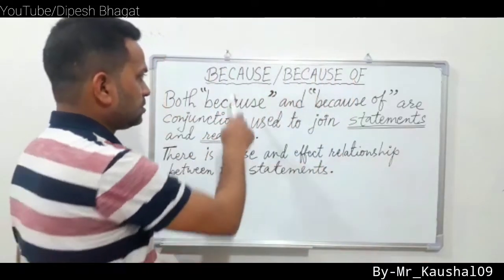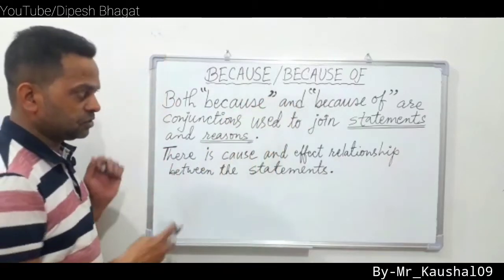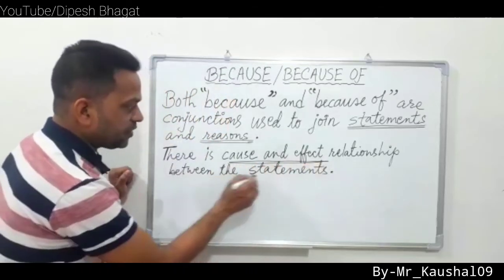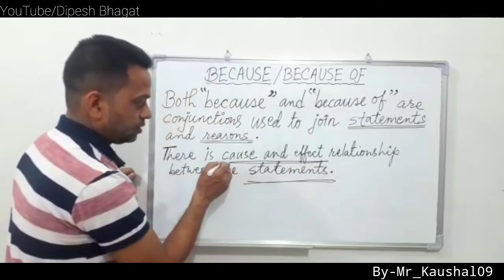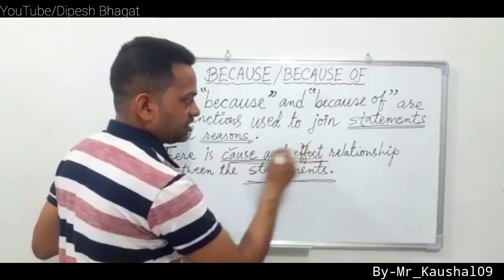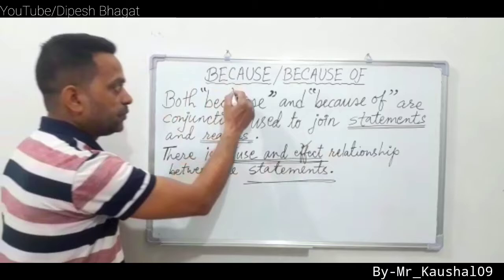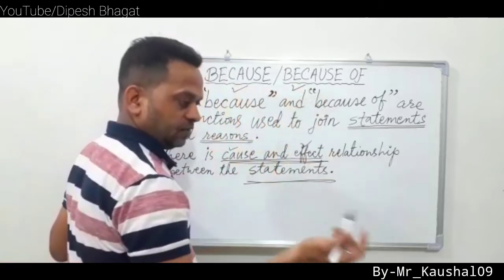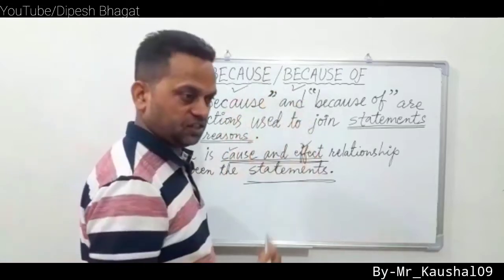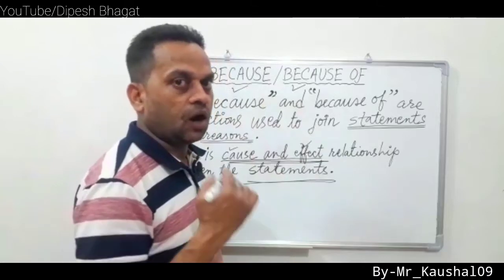It means these two conjunctions, because and because of, are used to show a cause and effect relationship between statements. When two statements have a cause and effect relationship, we use because and because of. But there is a difference between the use of these two conjunctions. When we use because, we need a clause.